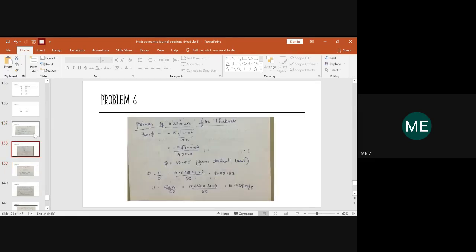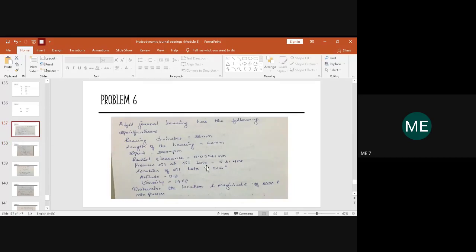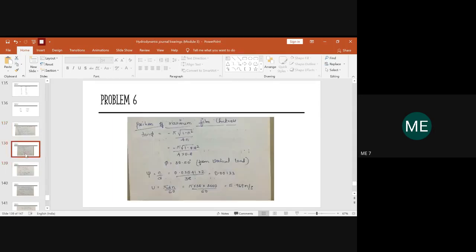And N is the speed with which it is revolving. It has been given as, okay, here I haven't mentioned, yeah, it has been there. Speed is 3000 rpm. So kindly substitute the value of 3000 divided by 60 and check what value you are getting for the velocity. Everyone kindly calculate and let me know the answer.